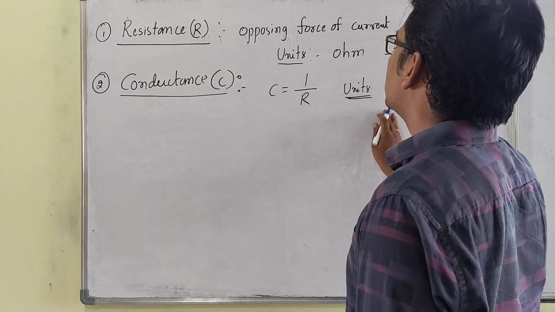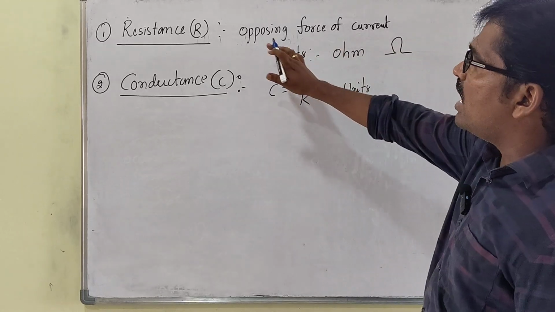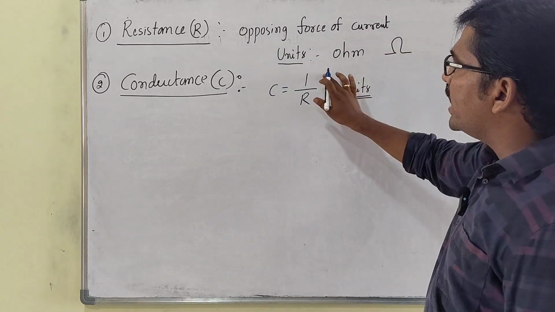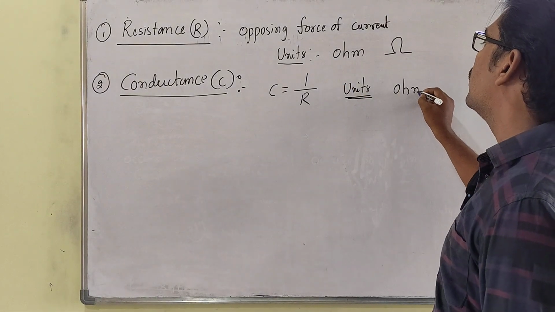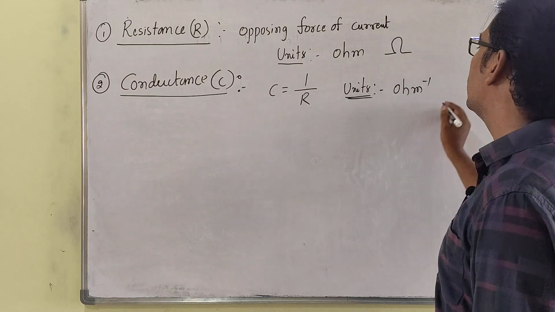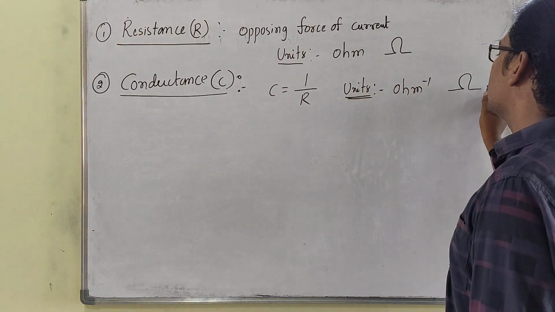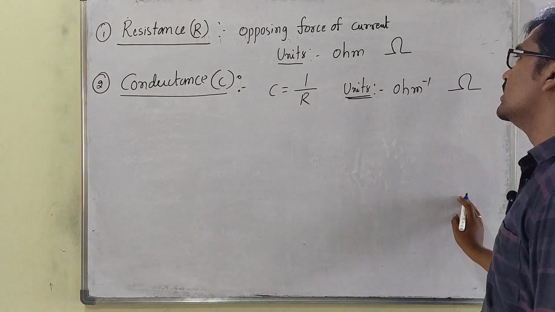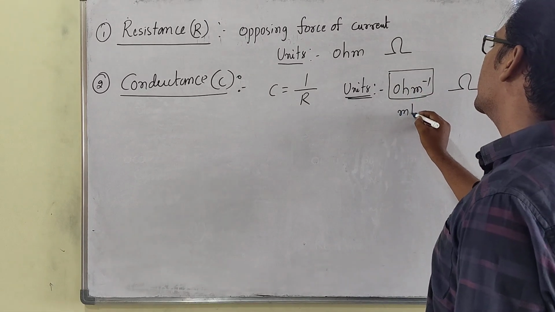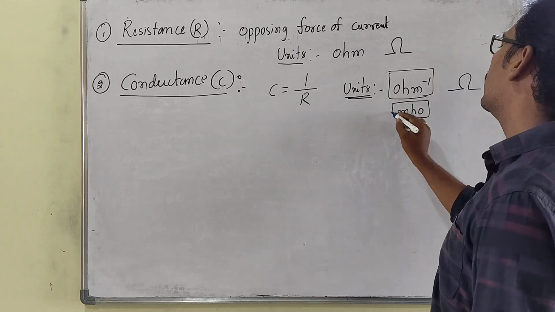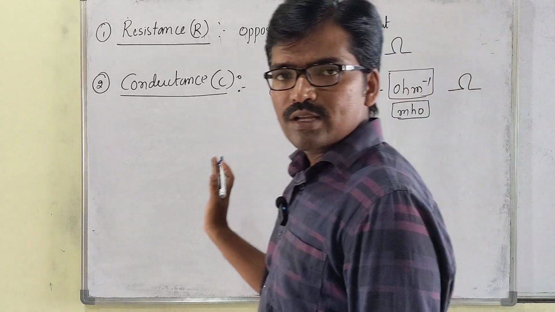What are the units for this? When R is there, then we call it as ohm. 1 by R, then ohm inverse. The ohm inverse, or otherwise, the symbol we have to represent like this. ఈ ohm inverse నే mho అని కూడా అనొచ్చు. Mho, opposite. Clear, my dear students?